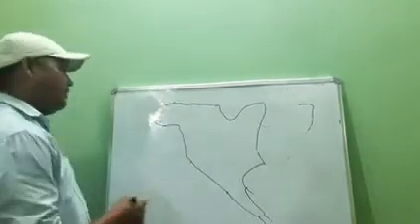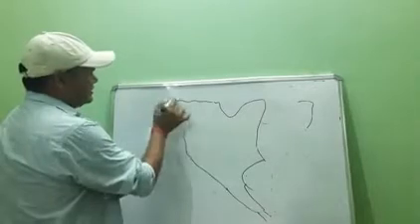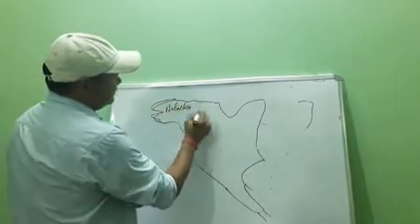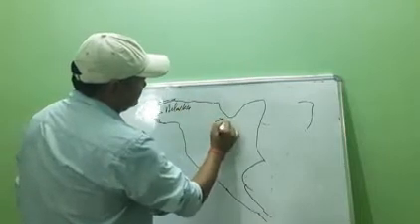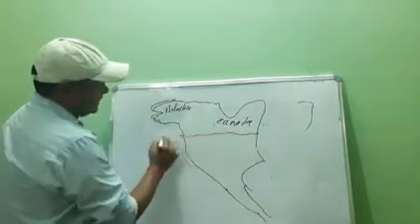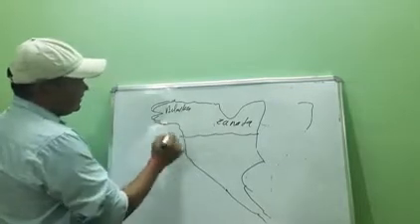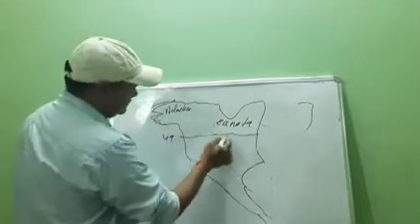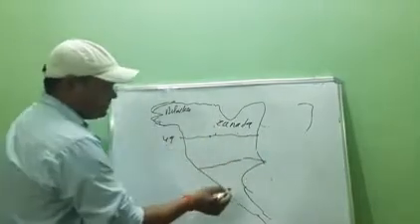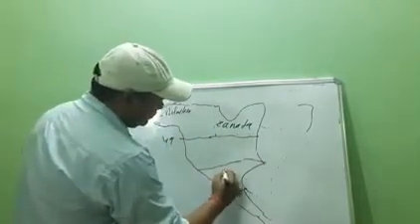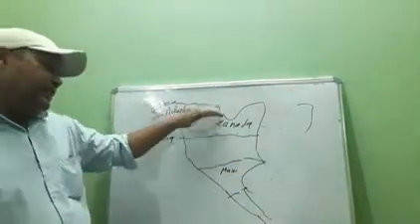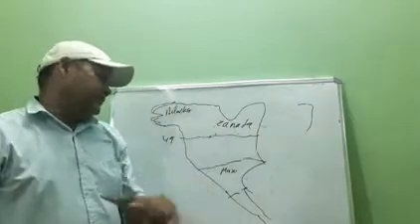This part is Alaska, then Canada, and by the 49th latitude the boundary of Canada and USA is separated. After this is Mexico.